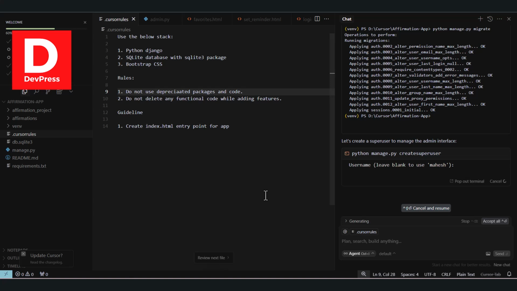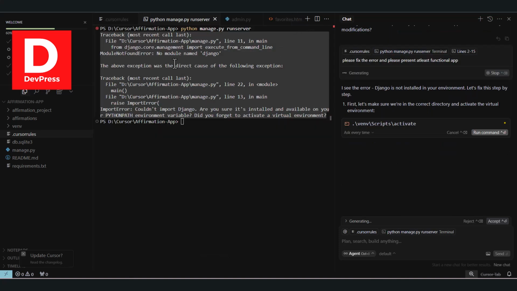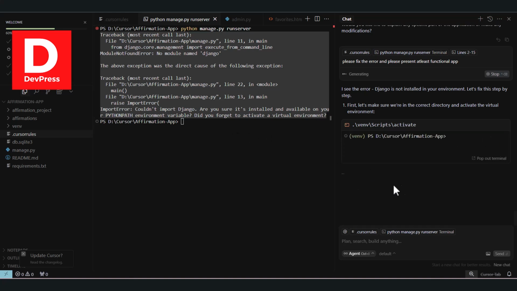But let it continue. Most likely it will finish with some backend features as well. I also got into a few errors here, right, like line number 22, 13 and so on. So it's basically environment related errors on the import side. So let me fix this.